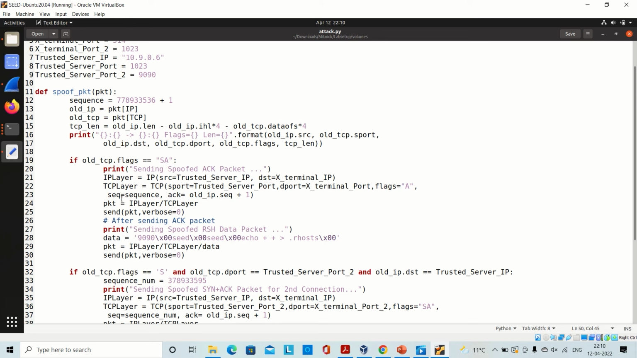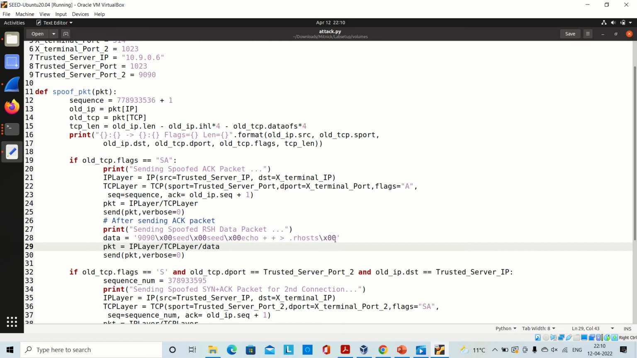It will create a new packet in which it would send the ACK packet, and it would have the data 9090\x00seed. So this is the format of the RSH data. It includes first the port, then the data to be sent, and again the file in which we have to write it. Then this packet is made using the IP layer, then the TCP layer, and the payload data, and sent using the send function.